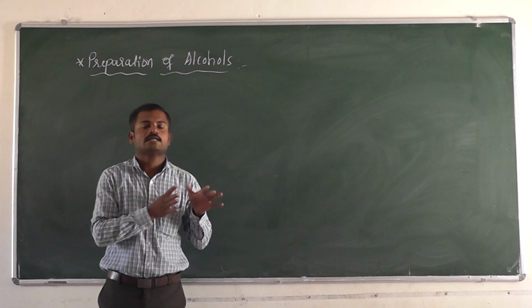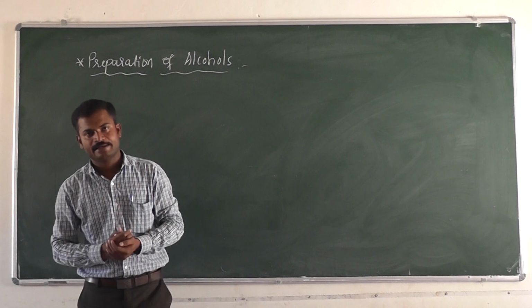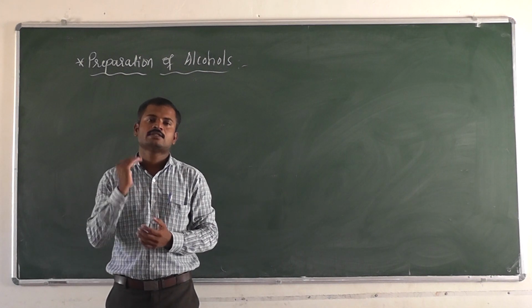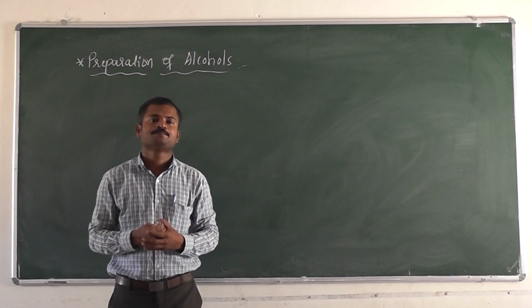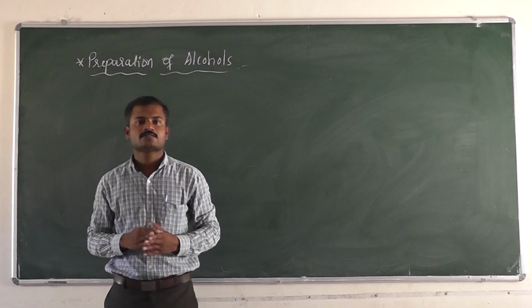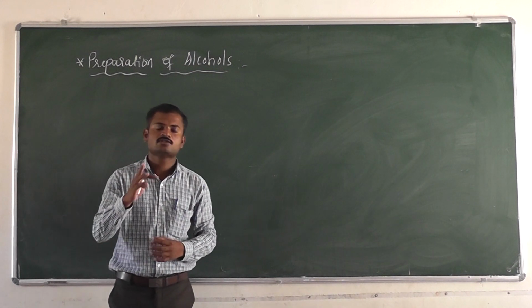So this is the classification we discussed in the earlier class, and also preparation. In the preparation we discussed the first one, that is from alkenes, by two methods.